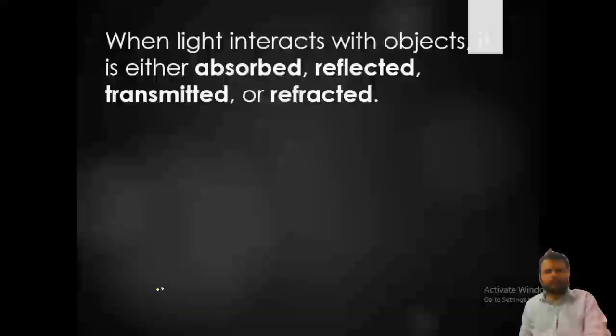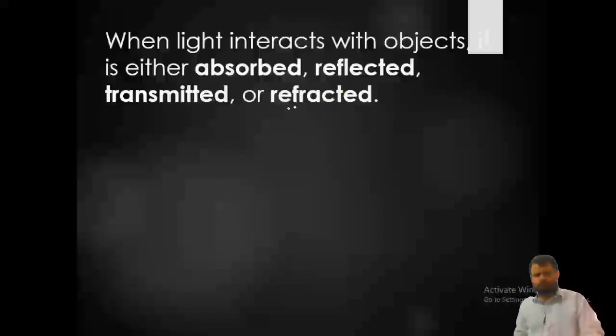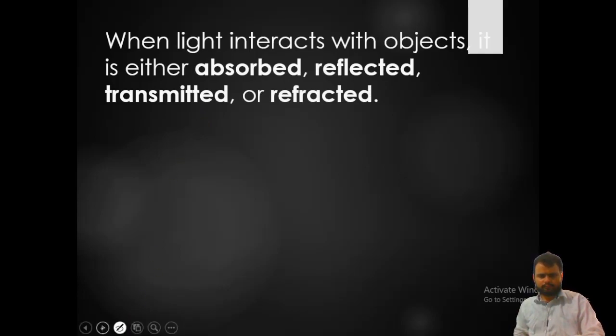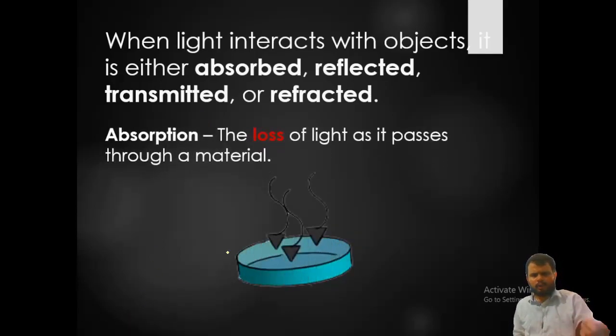When light interacts with a material, it is absorbed, reflected, or transmitted. You have learned about the coefficient of absorption, coefficient of reflection, and coefficient of transmission, which sum to 1. So what is absorption?